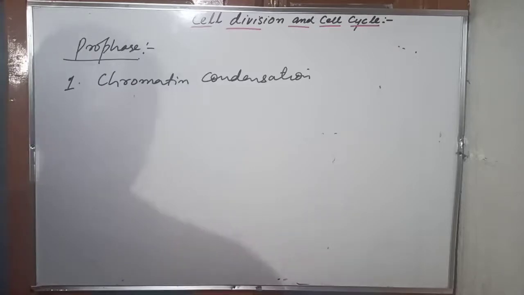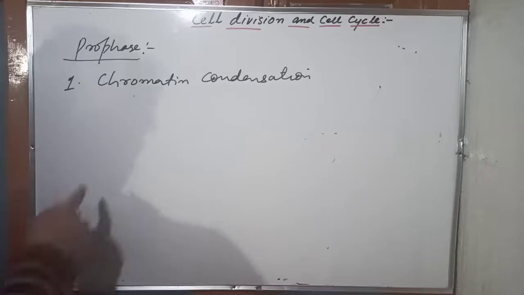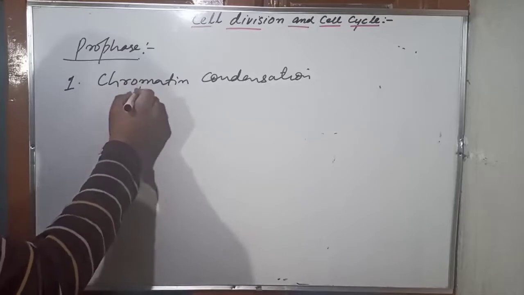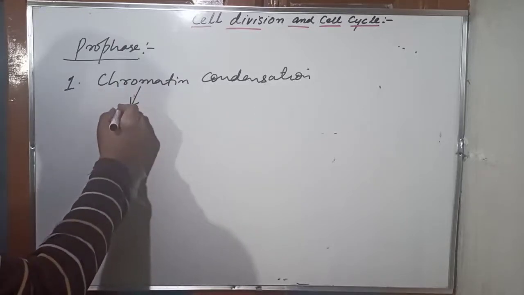In the interphase, genetic material was present in the form of chromatin. Chromatin is loose, relatively uncoiled, uncondensed, and in the interphase it is well suited for replication and transcription, because the genes are relatively uncoiled. But interphase is gone. Now it is time for the chromatin to undergo condensation, to undergo compaction.